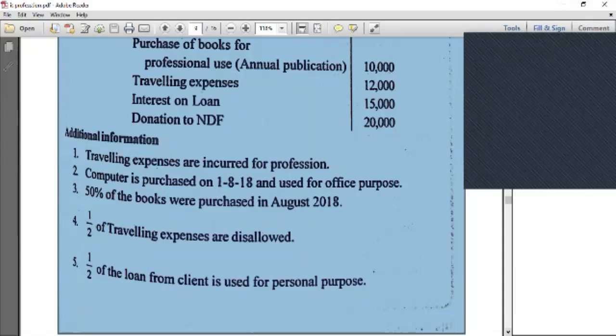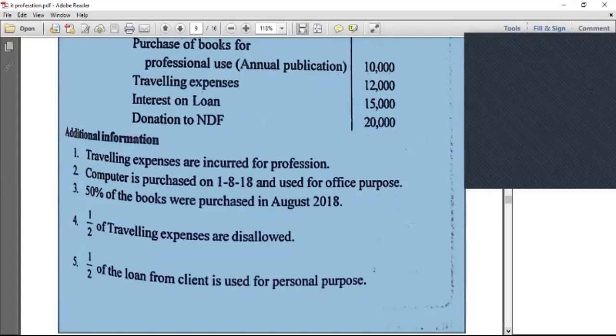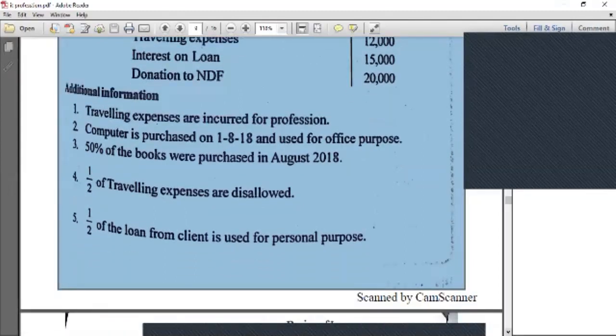Half of the traveling expenses is disallowed. Although traveling is fully for the profession, in this sum only part of the amount is to be taken into consideration, because the problem says so. And half of the loan amount is claimed for personal use, so we take only part of the amount for the calculation, because part is personal and part is official.